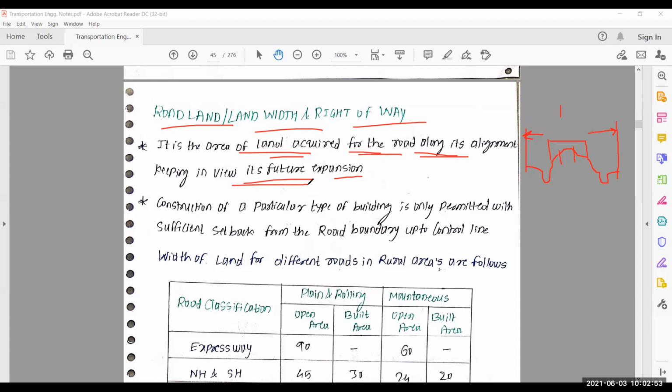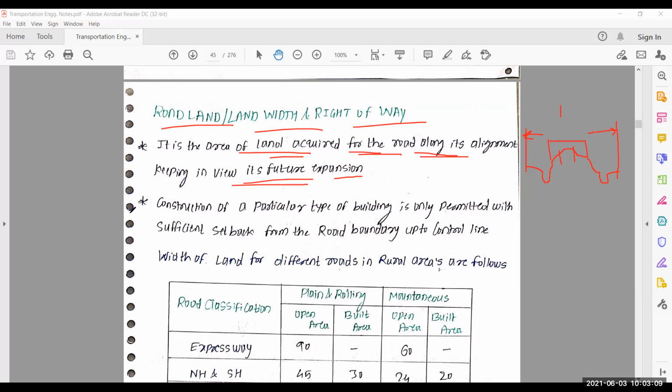NHAI, National Highway Authority of India, decides our future expansion, keeping in view they acquire land up to the control line. Between the control line and the boundary line, they allow some temporary construction. So I think all things I discuss.